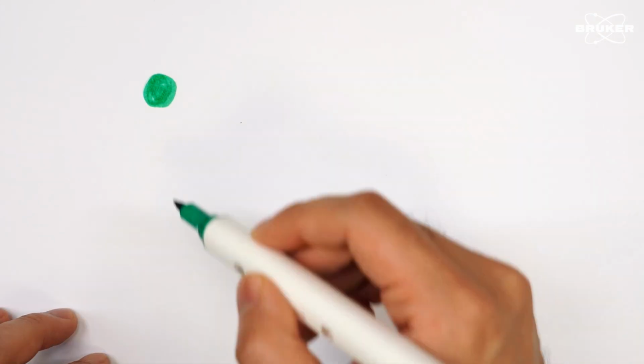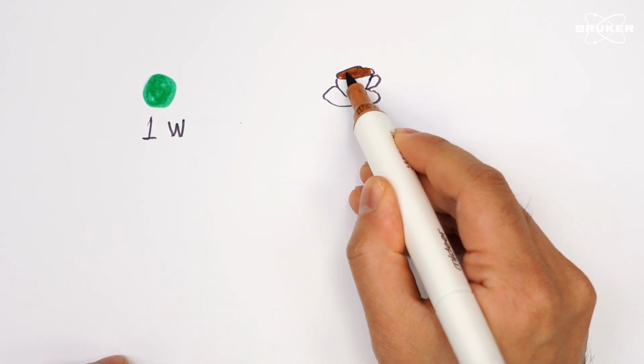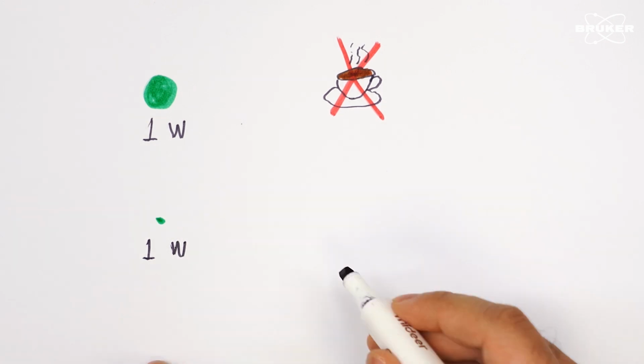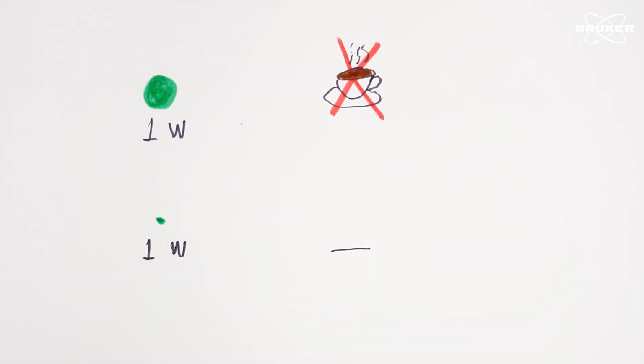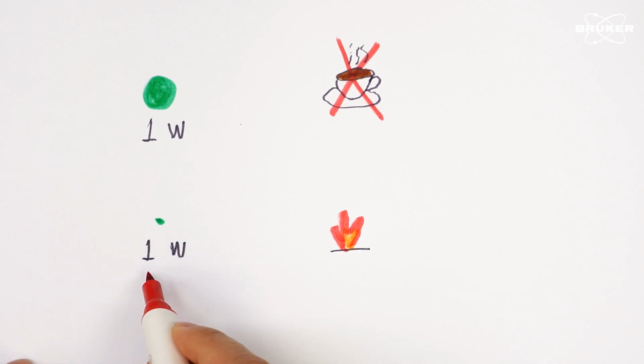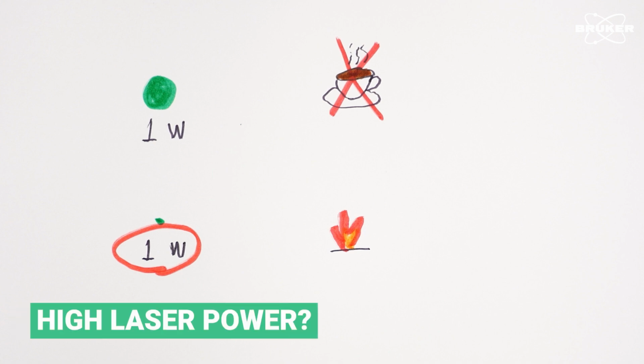Consider this, a light source of 1 watt isn't even sufficient to keep a cup of coffee warm. But when that 1 watt of energy is focused into a small laser point, it can burn many materials. For Raman imaging, achieving high spatial resolution requires focusing the laser onto a tiny spot to capture structural details. This creates a fundamental conflict.